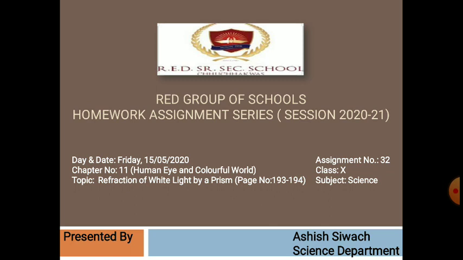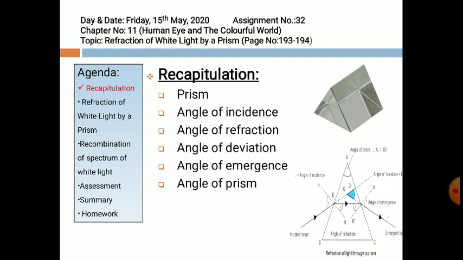Today's topic is refraction of white light by a prism. In the previous class, we discussed refraction of light through a glass prism. There we considered only one ray of light and looked at how it refracted, and refracted again when it emerged out from the glass prism. Today we will discuss how white light, that is sunlight, is dispersed into 7 different colors by a prism. So before starting today's topic, let's recapitulate what a prism is.